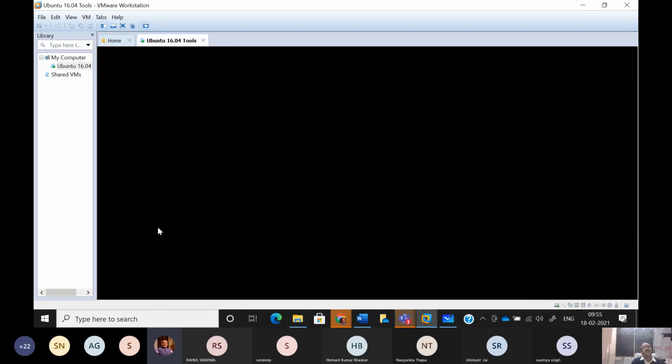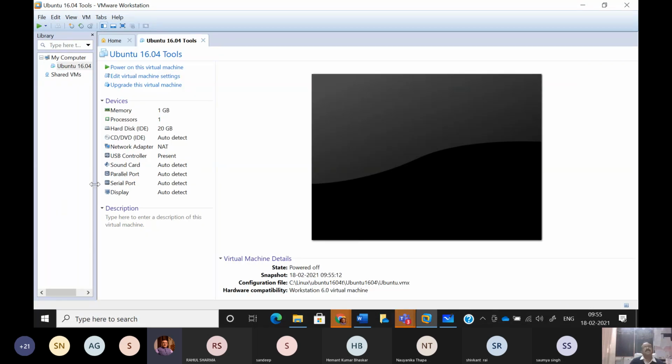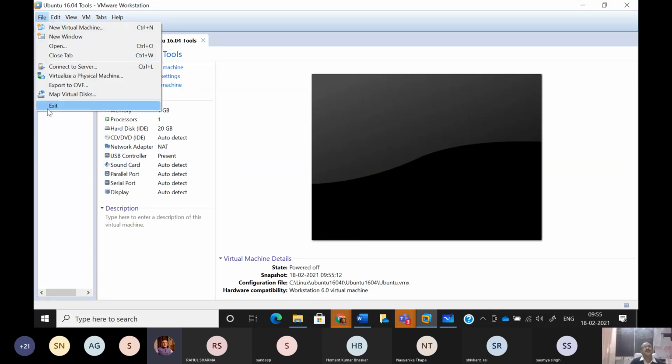ठीक है, एक बार अगर ये पूरा शट डाउन हो जाएगा, so then you can go to file option and you choose the exit option. So you'll come out of a VMware workstation. So your machine will be stopped. I mean your virtual machine will be stopped and you will come back to your laptop. जैसे अभी ये हो गया है तो now I can exit.